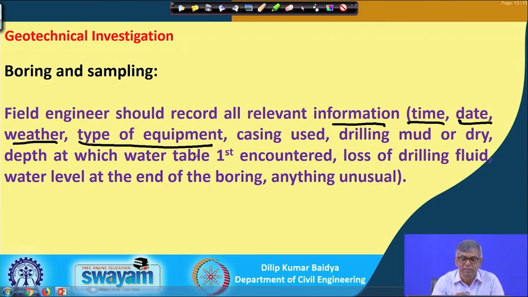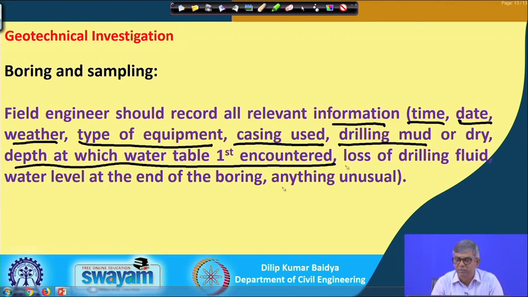Different types of boring equipment are there, I will discuss that. Casing used, whether uncased or cased: when you do a borehole in some soils you have to use casing, otherwise the side will collapse. Drilling mud or dry, and the depth at which the water table is first encountered, that has to be noted.